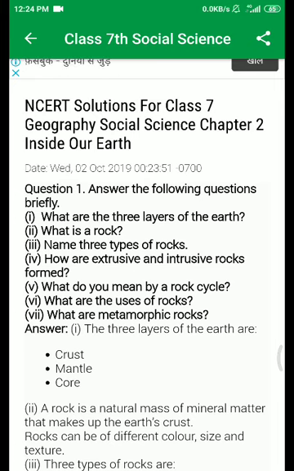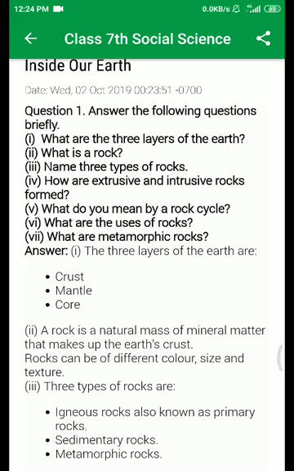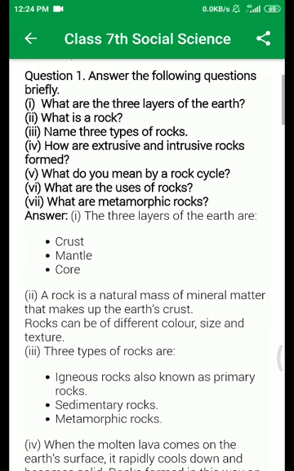The first is, what are the three layers of the earth? The three layers of the earth are crust, mantle and core. Second question, what is rock?